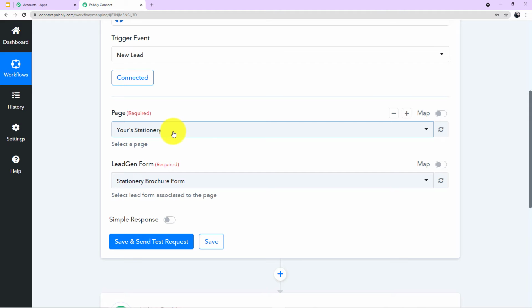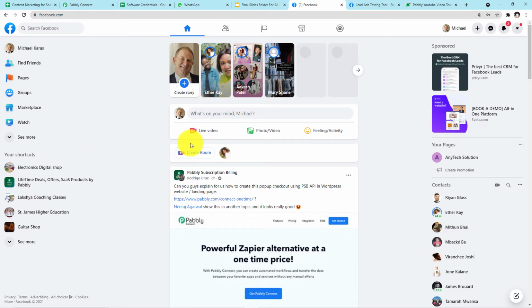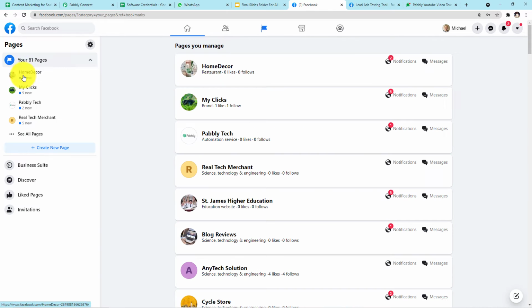So here we have to map the page which we have created for this workflow. Let me take you to my Facebook account and show you the page which I have created for the workflow. Okay guys, as you can see on my screen, this is my Facebook account. Now come to the left corner. Here you can see some options are given. For the pages, click on pages.